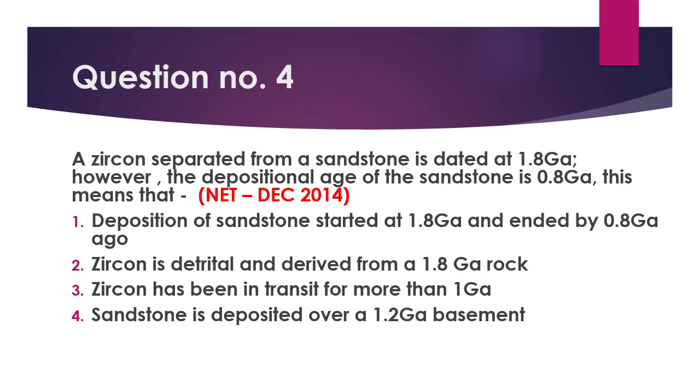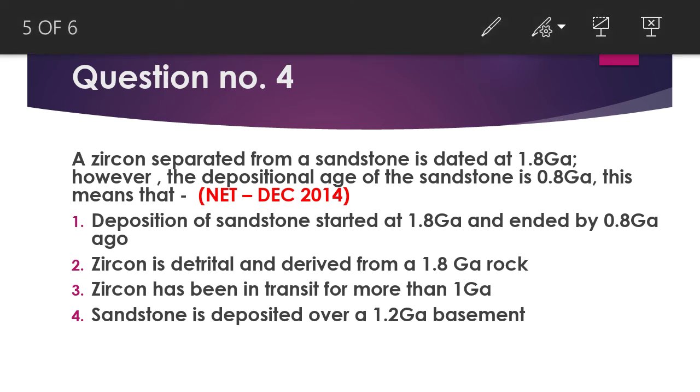Now the fourth question is, a zircon separated from a sandstone is dated at 1.8 Ga. Ga is a unit that tells us about years. However, the depositional age of the sandstone is 0.8 Ga. This means the first option is that deposition of sandstone started at 1.8 Ga and ended at 0.8 Ga. But this is not the true answer.